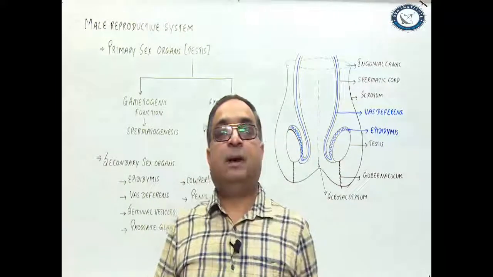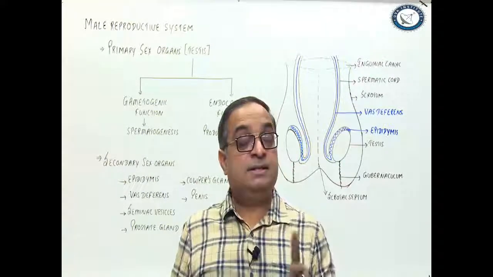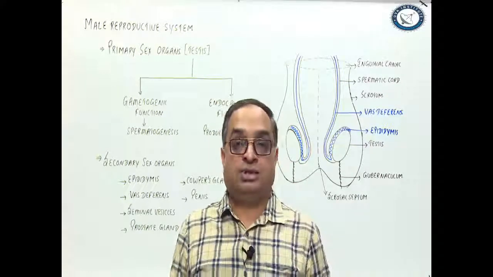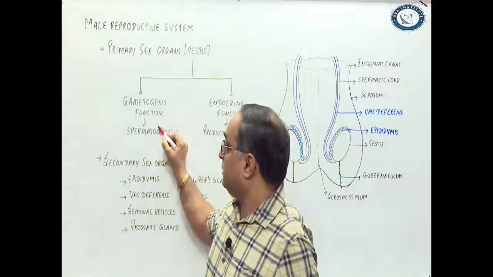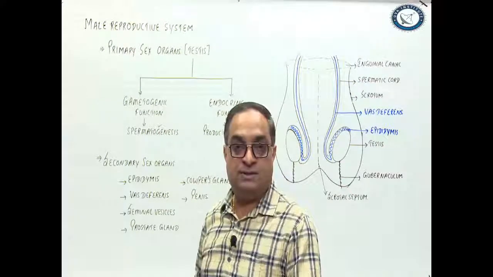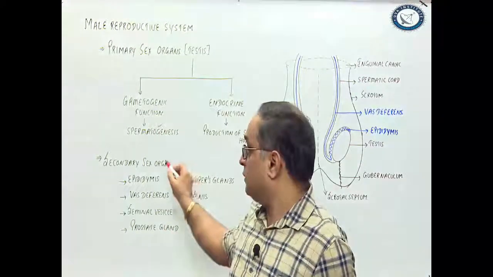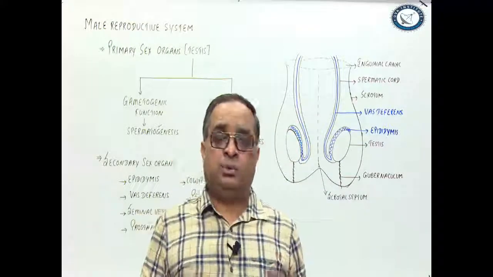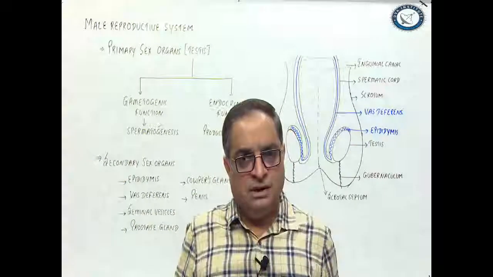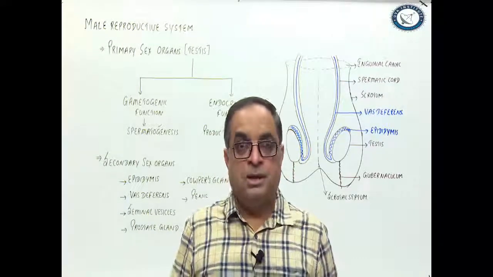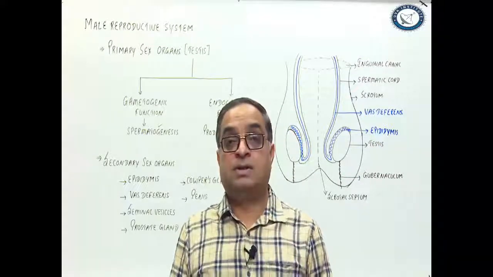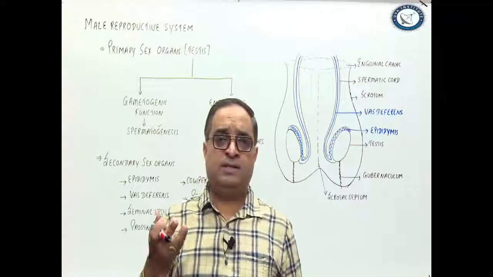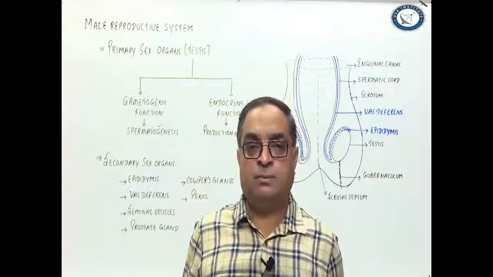As I said, the testes are the primary sex organs. That means these are directly involved in the process of gamete production, or gametogenesis. Production of the male gamete, that is sperms, is spermatogenesis. Secondary sex organs are not directly involved in gamete production. These are involved in maturation of gametes, transportation of gametes, storage of gametes. So they have no role in the production of gametes, right? They are responsible for maturation, storage, and transportation, or you can say that they assist in reproduction in some way.